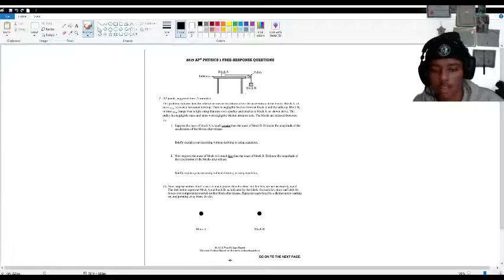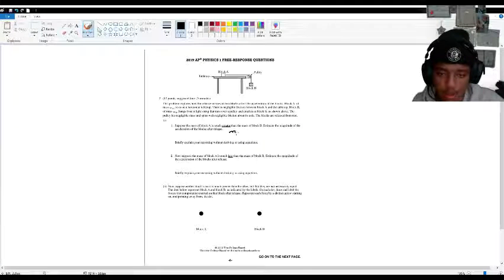So suppose the mass of block A is much greater than the mass of block B. So basically, let's say that mA was so much greater than mB. Estimate the magnitude of the acceleration of the blocks after release. So